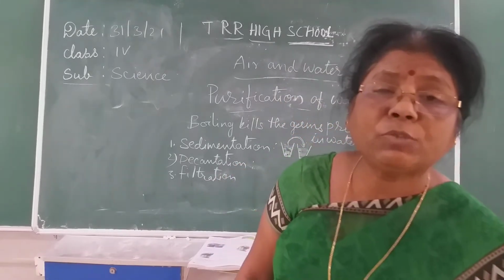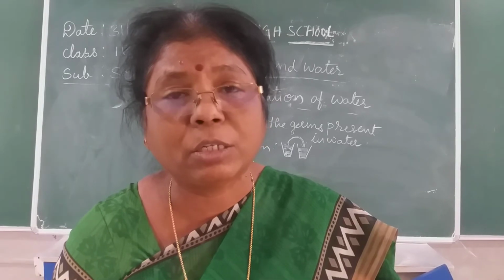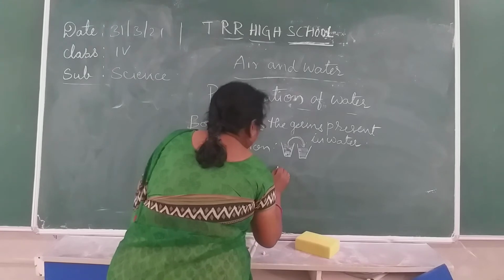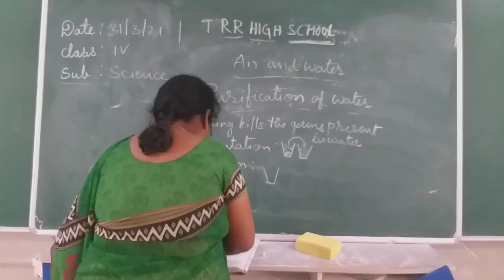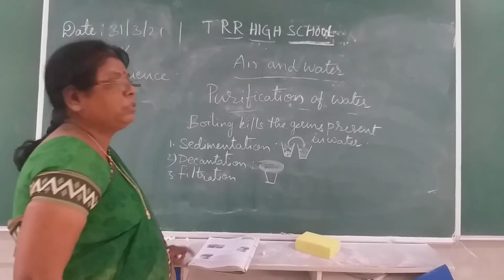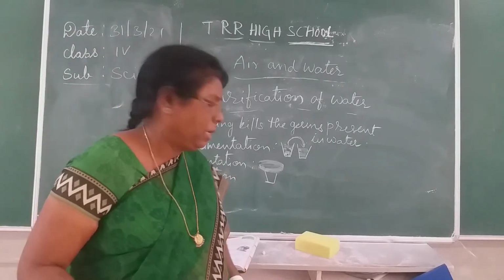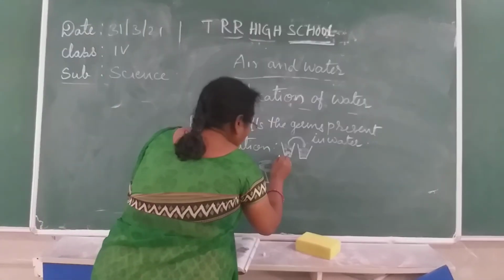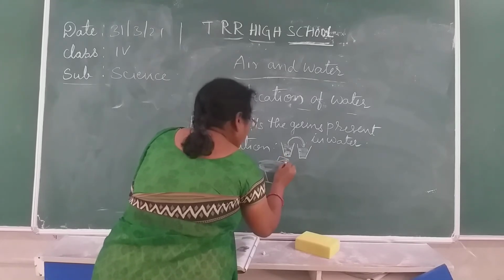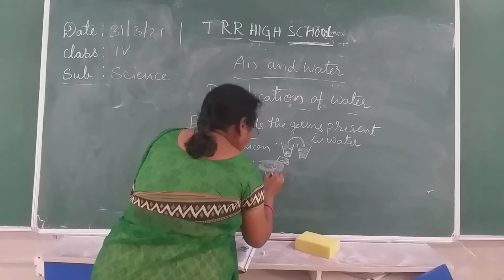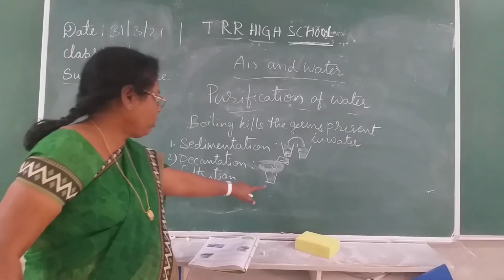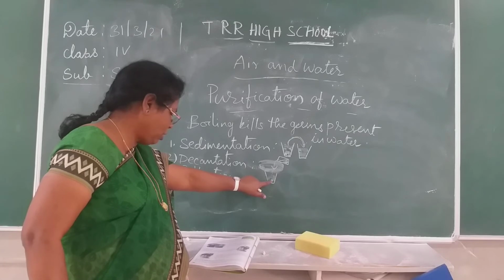So how do you remove these fine mud particles from the water? You use a muslin cloth. Very fine pores are there in the cloth. You keep this cloth on the glass and pour the water into this muslin cloth, and the water passes through the very fine pores and is collected in the glass. This is called filtered water. This process is called filtration.